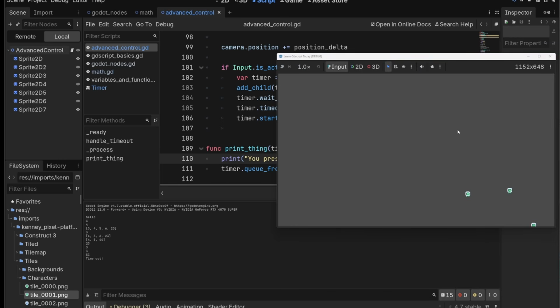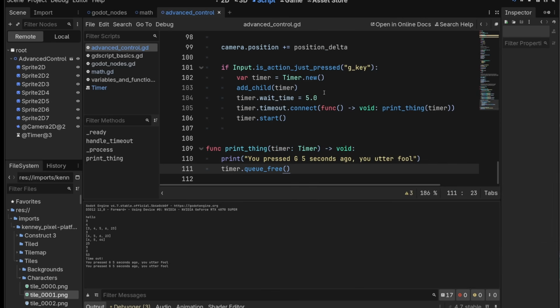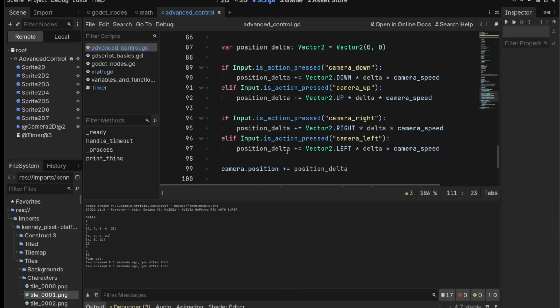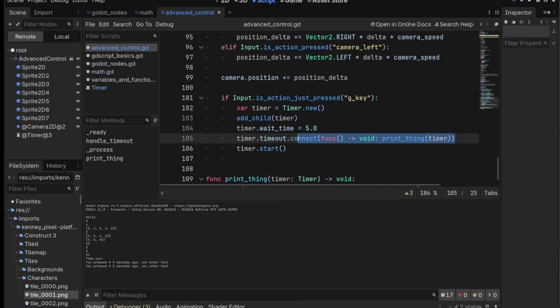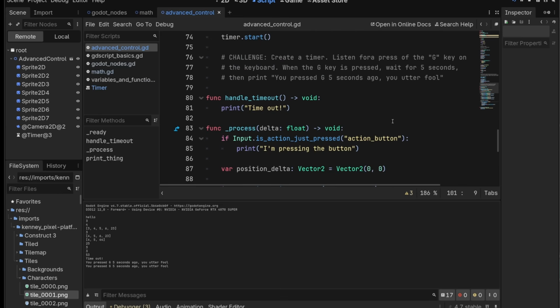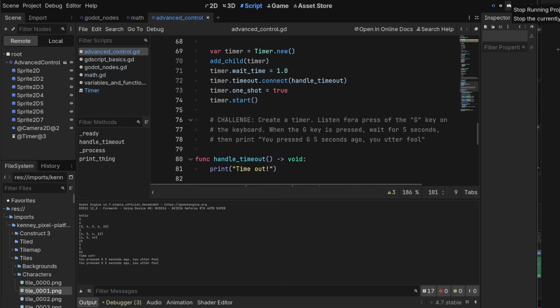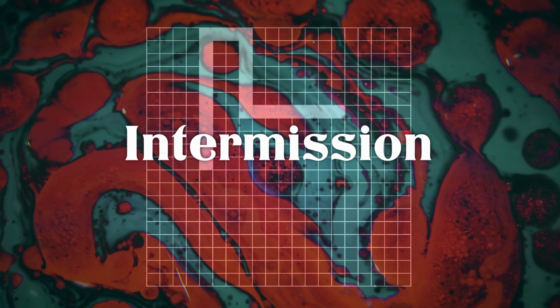Let's run this. G, and we'll have a look at remote here. We'll see that as soon as each one is called, it resolves and it removes itself. So that works just fine. This one is the one we added up in ready. Okay, all right, don't worry too much about this one, but the other stuff I think you should know about for now. And yeah, that is the last section of just learning. We're going to do some challenges and then we're going to make a game. All right, thanks for sticking around so long.